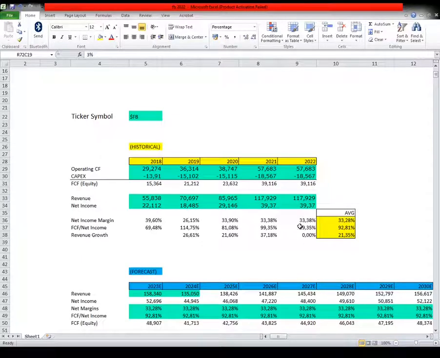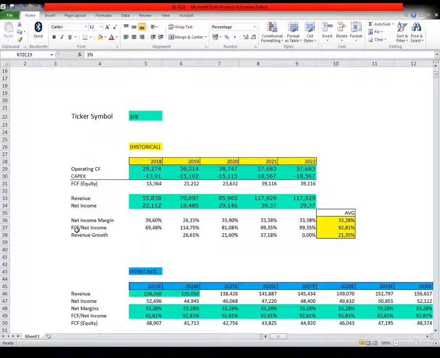39,370,000,000. Here we need also from these numbers to calculate the net income margin. For 2018 the net income margin was 39.60%, for 2019 26.15%, and for 2020 33.90%, and for 2021 is 33.38%, and for 2022 is the same number. We have the average net income margin at